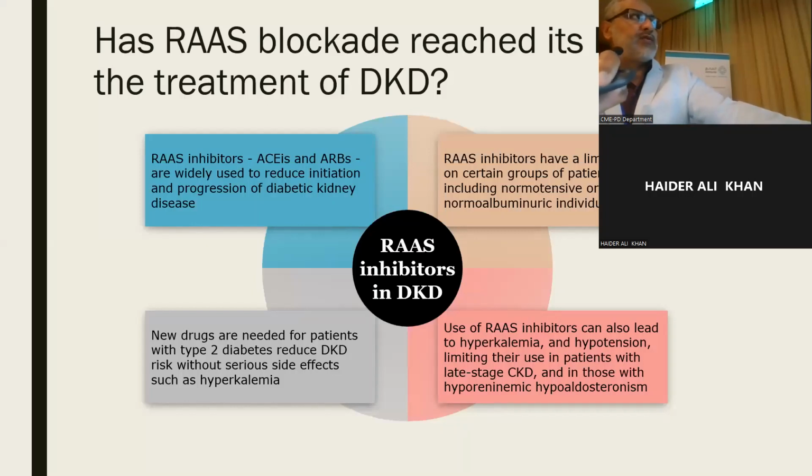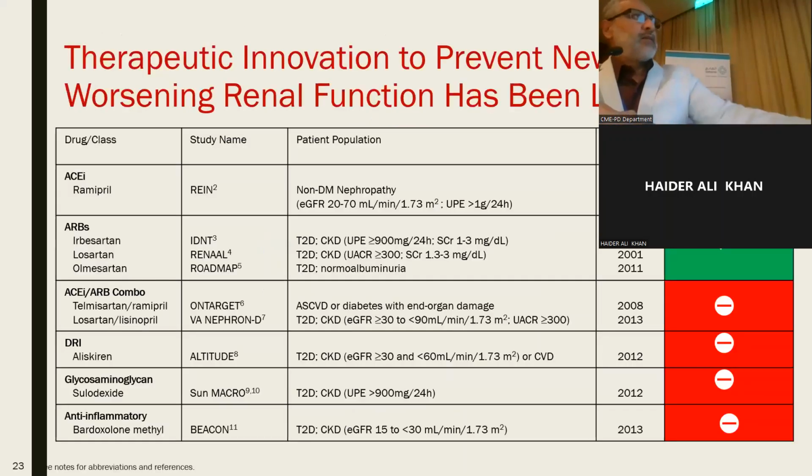At the same time, some patients with diabetes and renal disease develop significant hyperkalemia that cannot be controlled by diet or other medication, which limits the maximum dose of RAS blockade. So RAS inhibition is always there, but sometimes it is not enough or cannot be used.